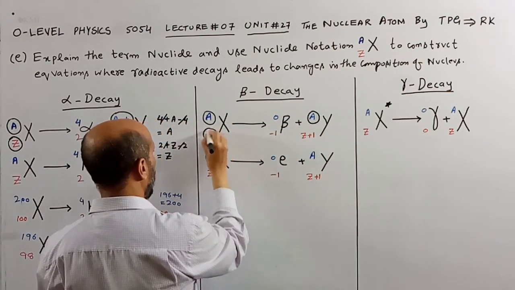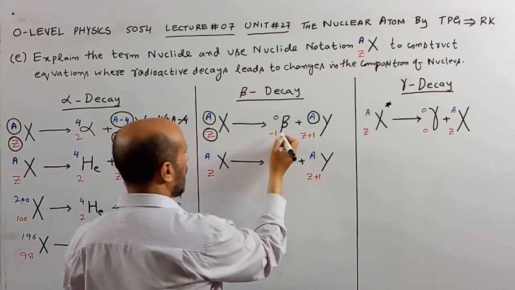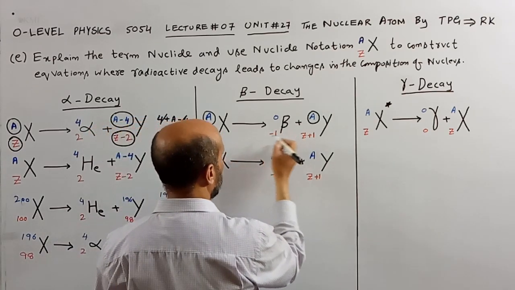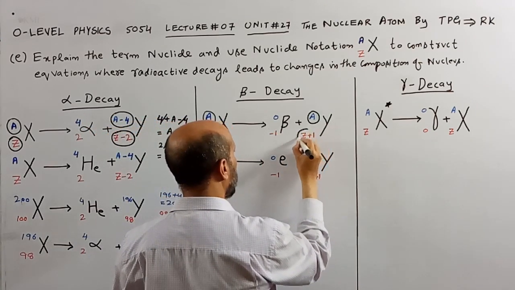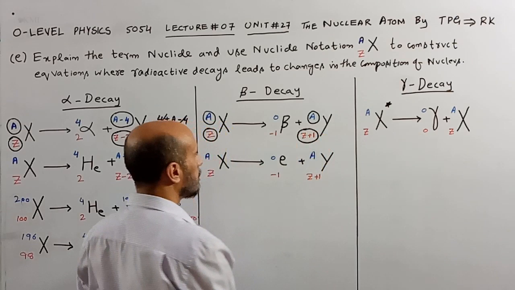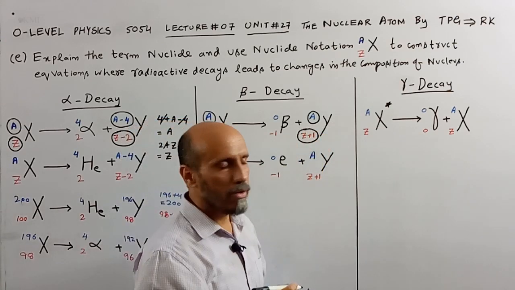Whenever a radioactive element emits a beta particle, the value of Z for the new element will be increased by 1.